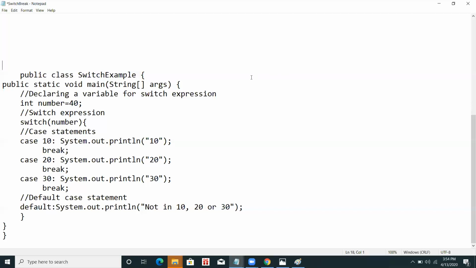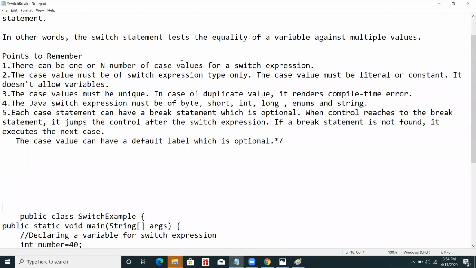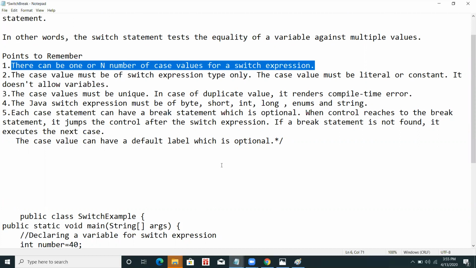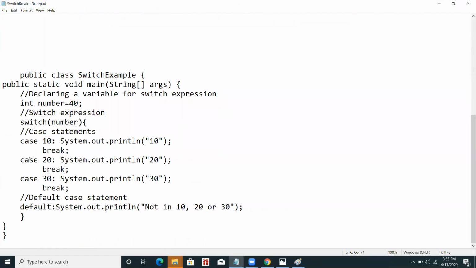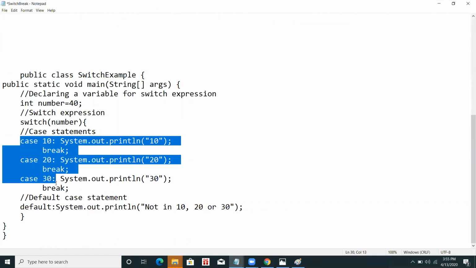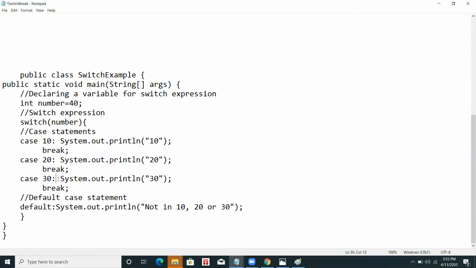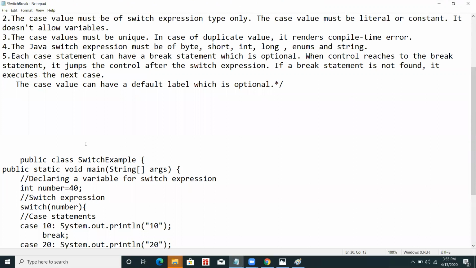So guys, the points to remember while running the switch are that there can be one or n numbers of case values for the switch expression. That is, there can be any number of cases in the switch statement. Here we have run only three cases, but it can be any number. I can give even thousands of cases here. There is not any number specified.